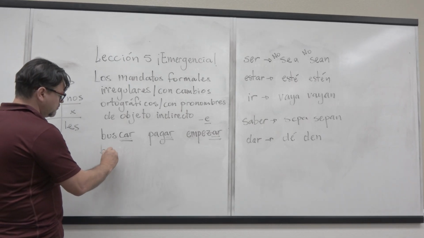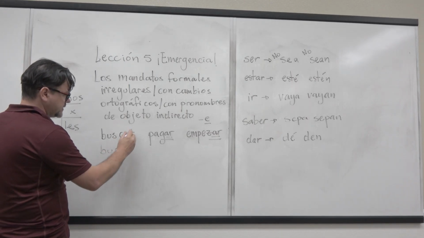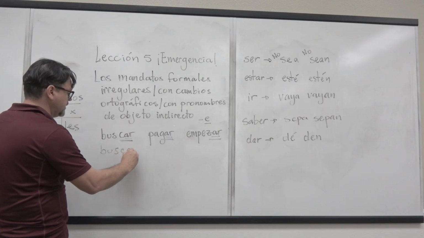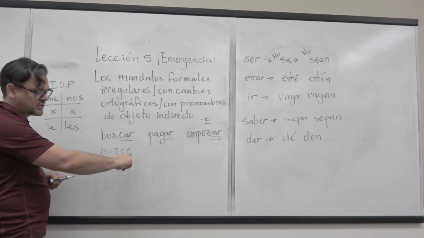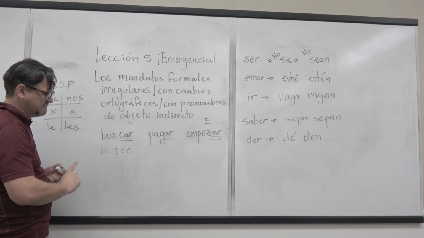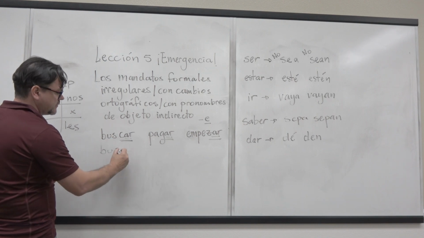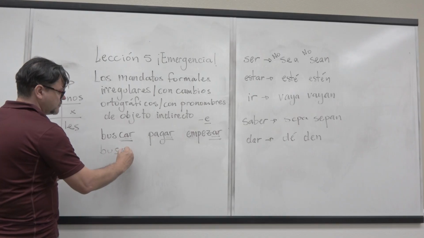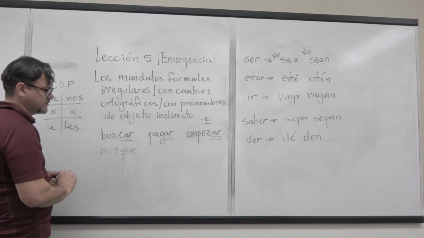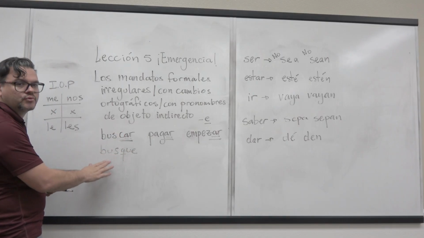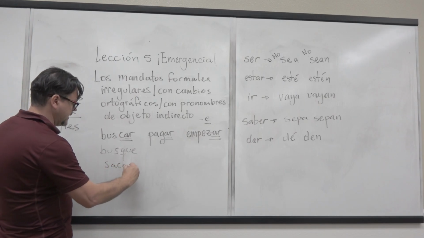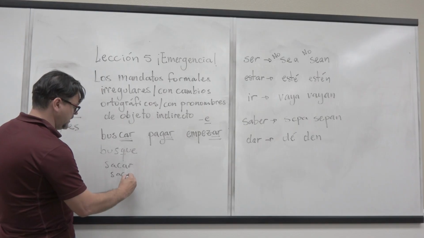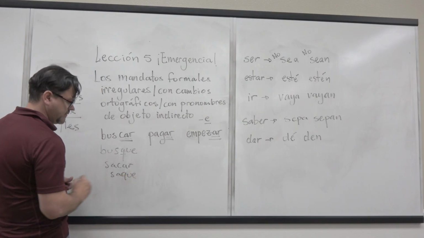If I do buscar, and just put in the E, I'm going to say buse. Buse, doesn't make sense, right? The sound. So to make sure that we have the same sound as this one, we're going to say busque.